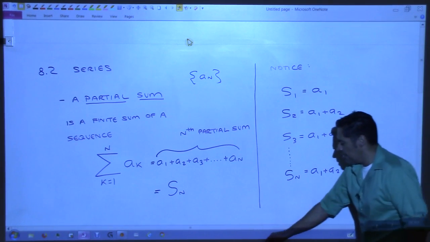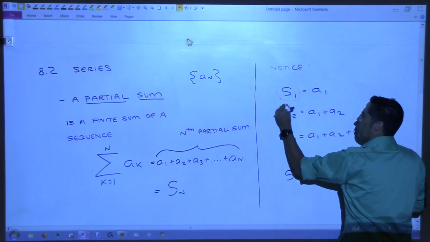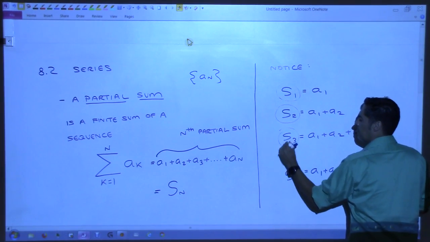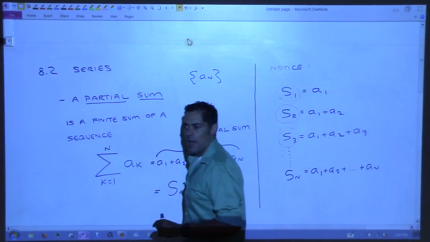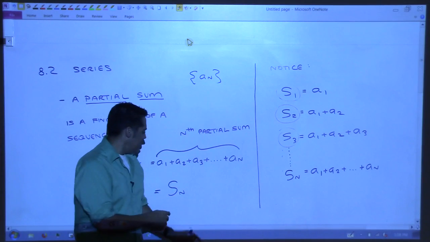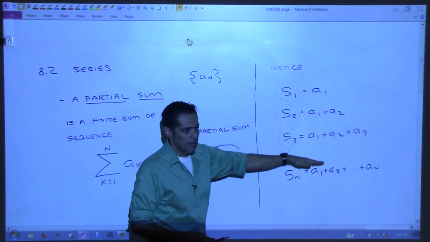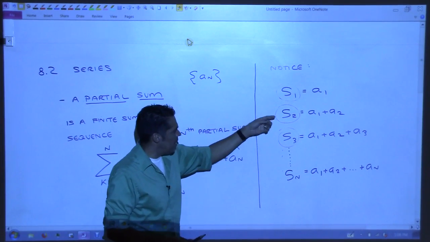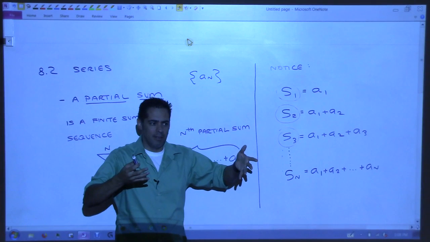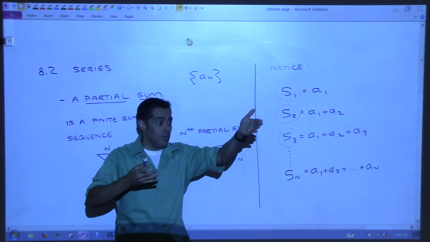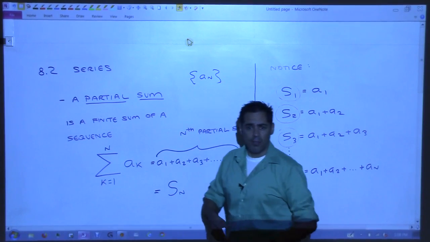Does anybody recognize what we've just created here? We started with a sequence of numbers, and then we defined this thing S sub n. But what is S sub 1 followed by S sub 2, S sub 3, S sub 4, S sub 5? What have we just created? A new sequence. Haven't we just created a new sequence?